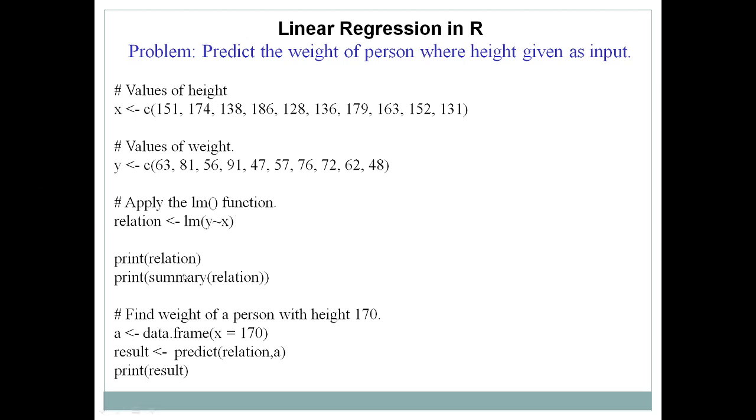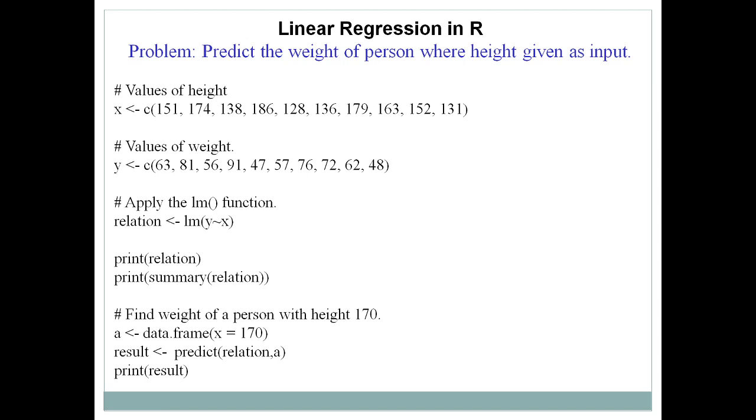So here we have taken one relation variable where we are applying linear regression on these two variables y and x. This is the tilde sign that we are providing, and then we are trying to print the summary of that particular relation. The summary includes mean, max, such kind of summary. By using this, we try to find the relationship, what type of relationship, what type of linearity there will be.